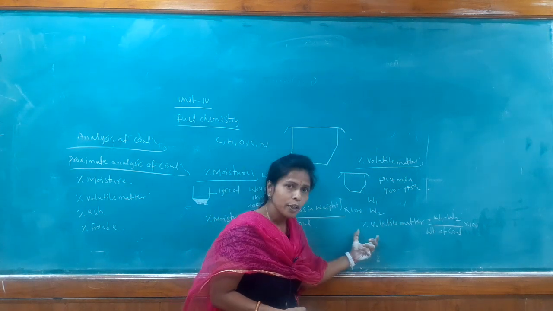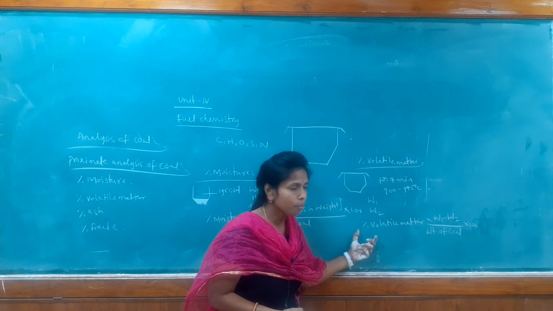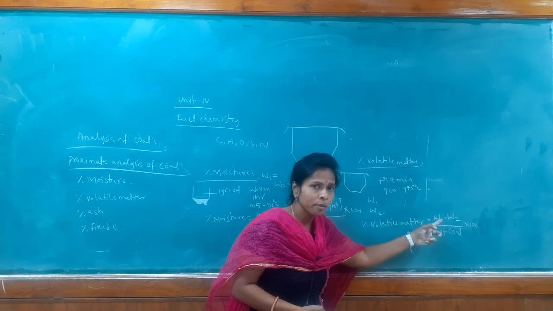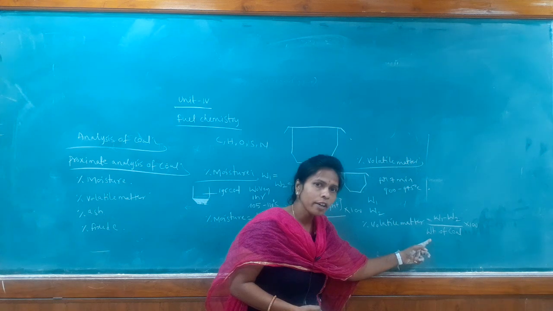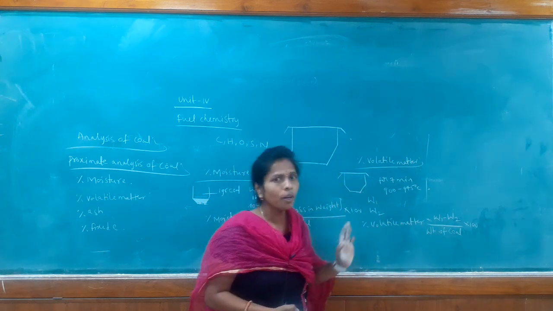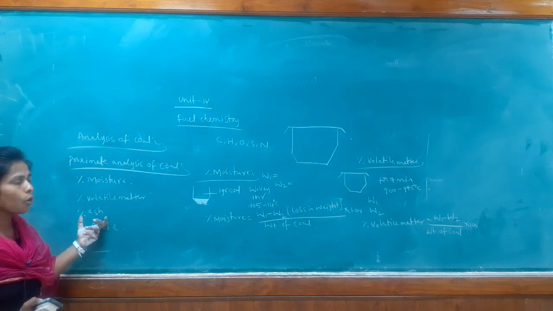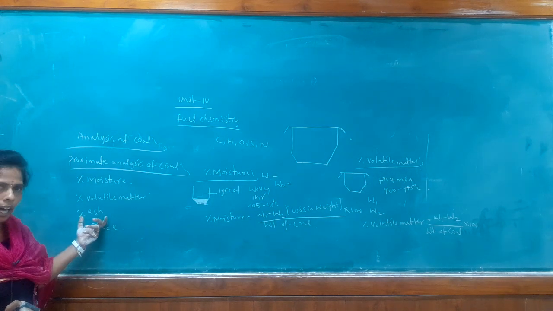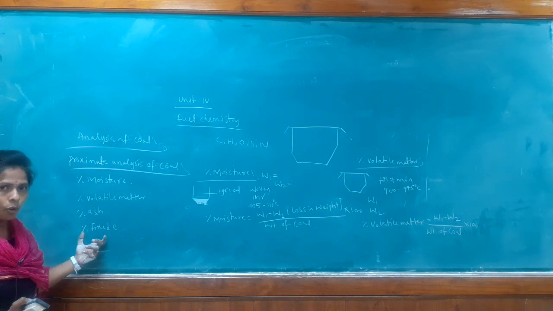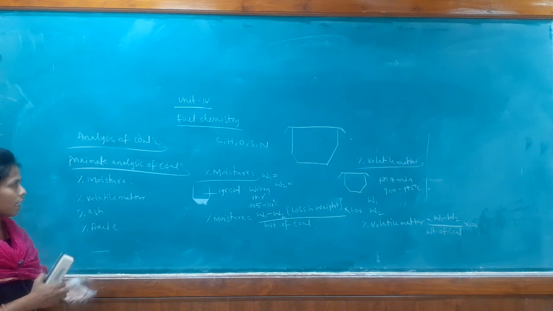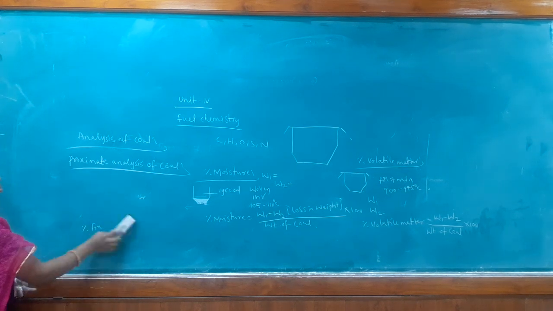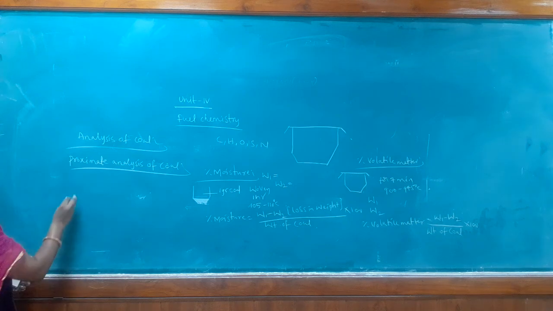Then calculate the percentage of volatile matter by using this formula: W1 minus W2 divided by the weight of coal sample taken, into 100. Yes. So, what is the third step? In the third step, we are going to find the percentage of ash, and in the last step, we are going to find the percentage of fixed carbon. So, let us write the percentage of ash here.